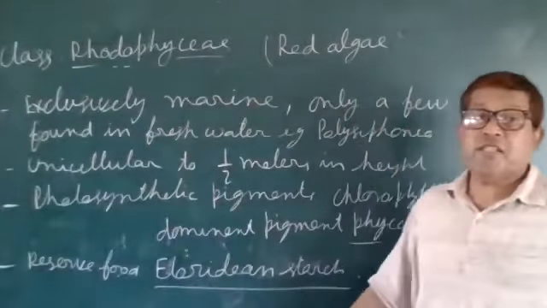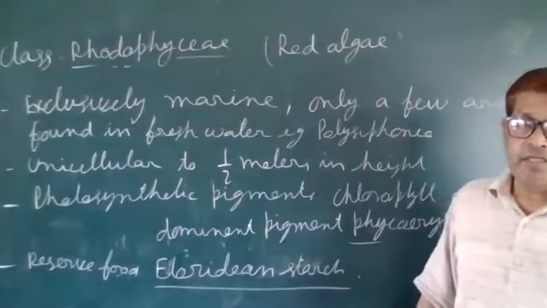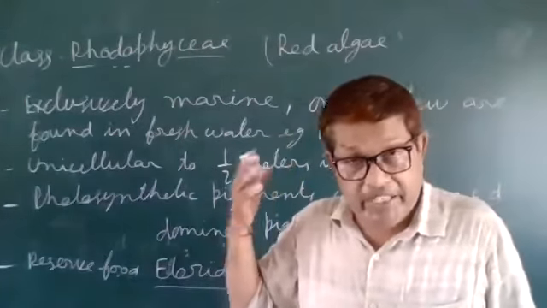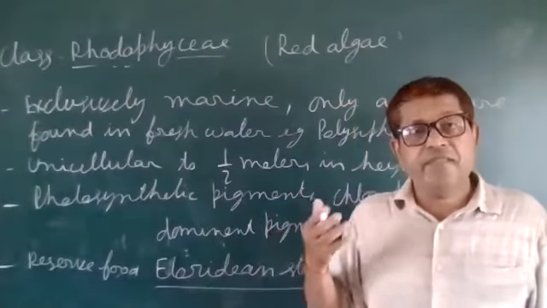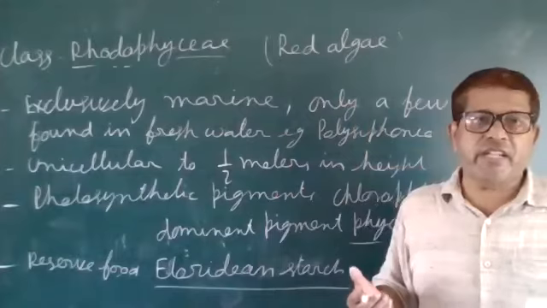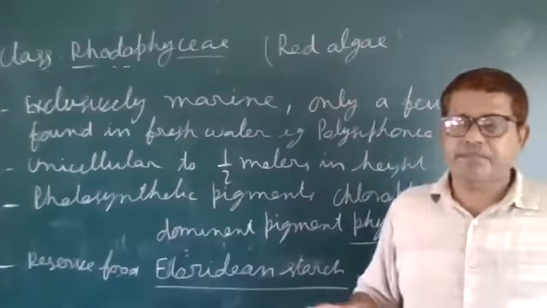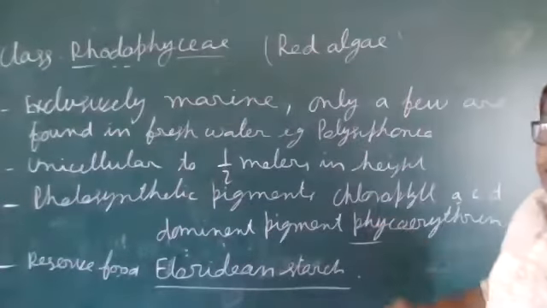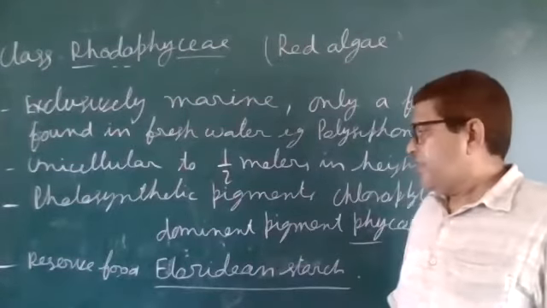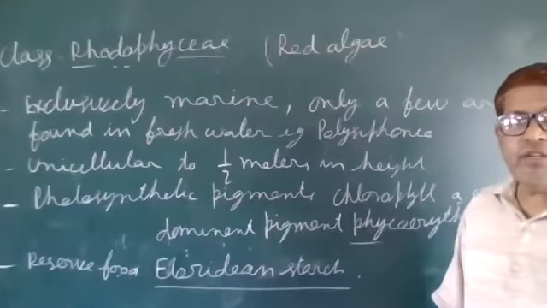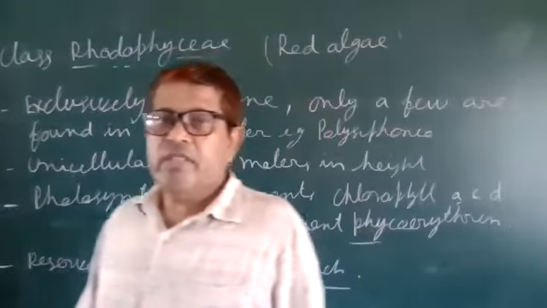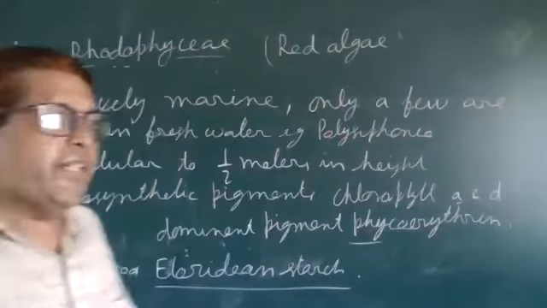Reserve food is Floridean starch. During classification, pigmentation and reserve food material are also considered. So here a special type of starch named Floridean starch is available, which works as the reserve food material.